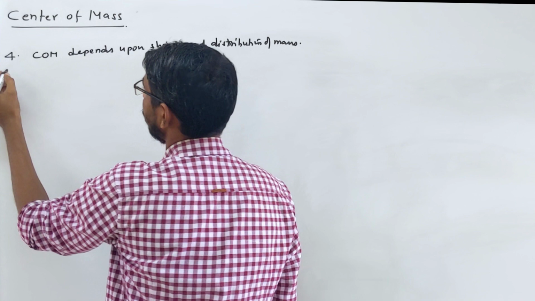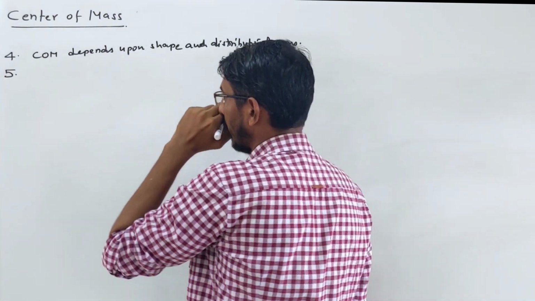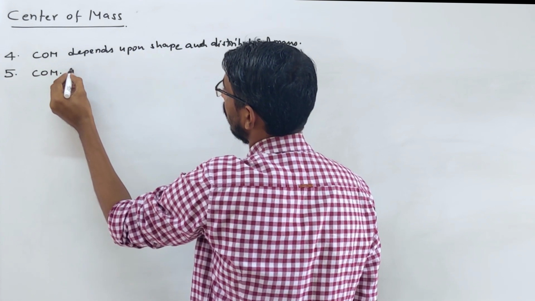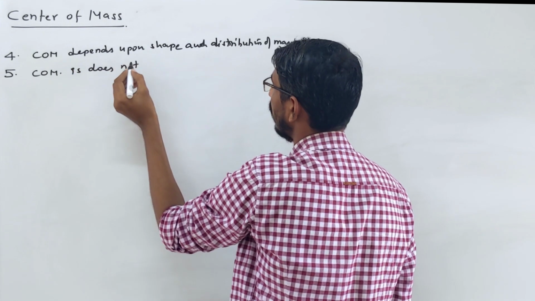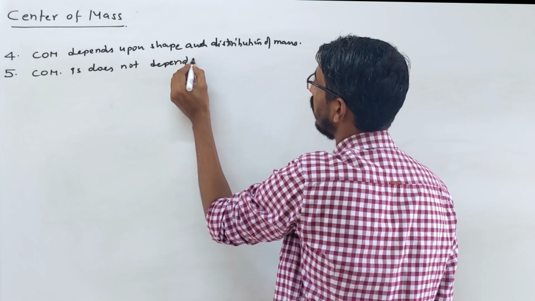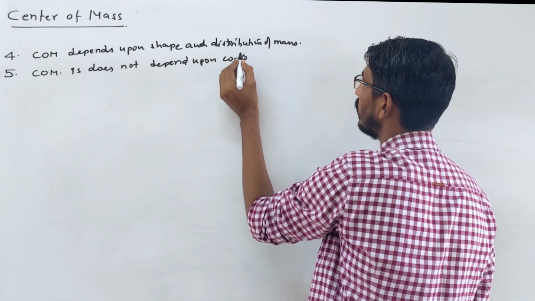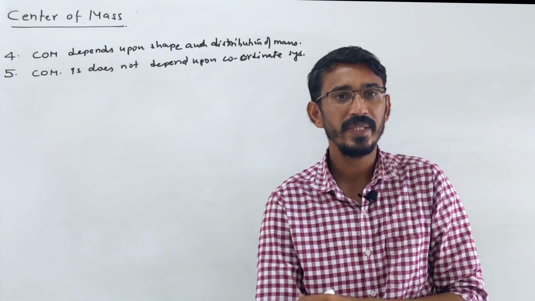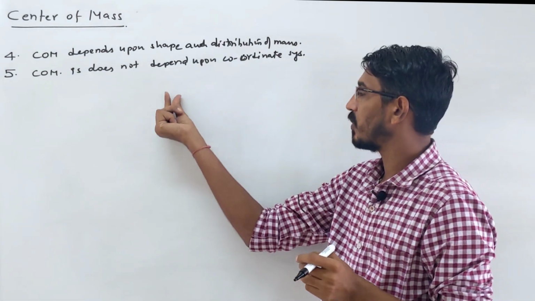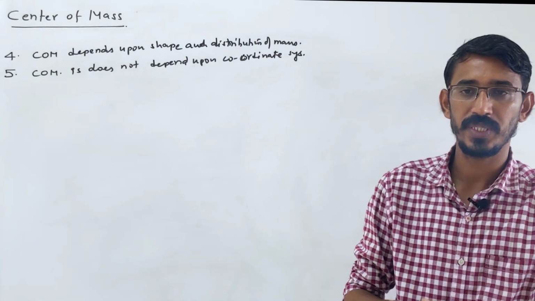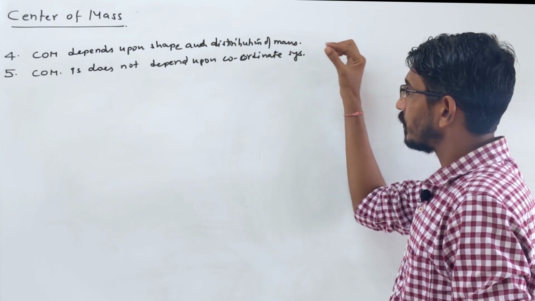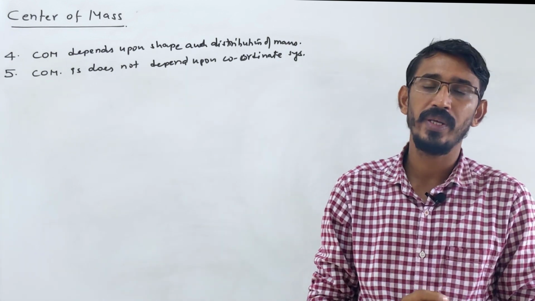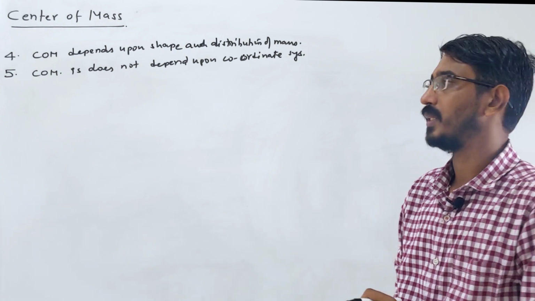Next property, very important, this also we will understand in numericals only: the center of mass does not depend upon the coordinate system. This is a very important property that we will use in every numerical. After learning this property, we will come directly to the problems where we have to find the position of the center of mass. This property will be used everywhere: if you want to find the center of mass of any body, where you choose the coordinates, where you put that body, doesn't matter at all.